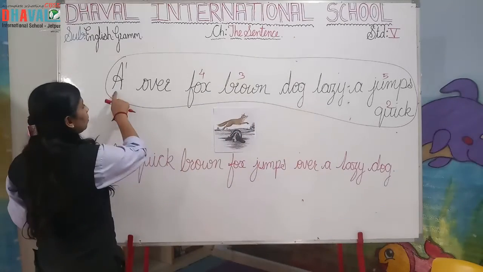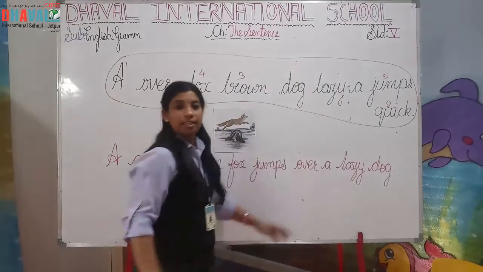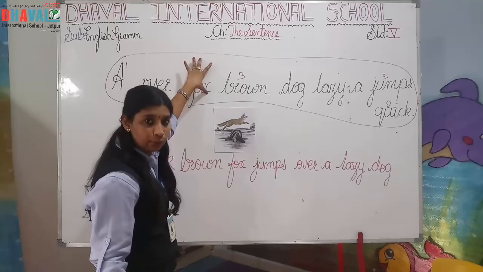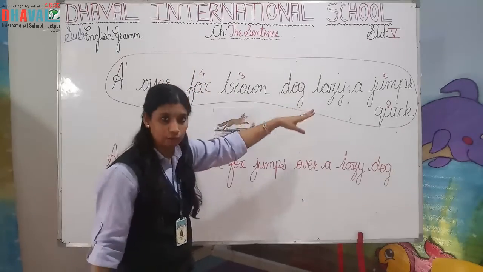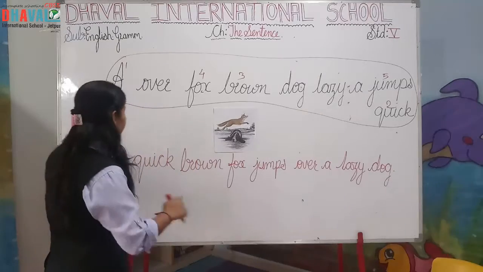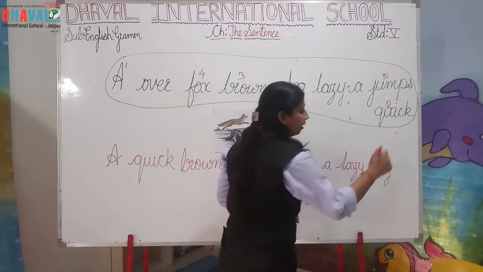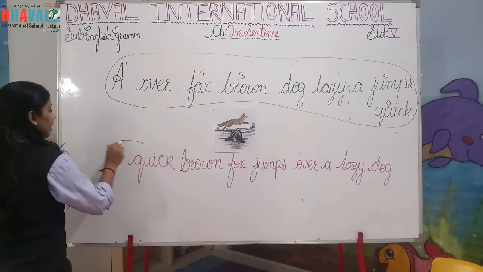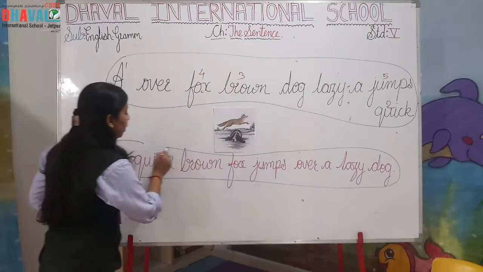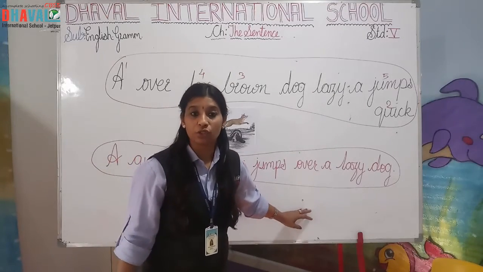The same sentence. 1, 2, 3, 4, 5, 6, 7, 8, 9. Nine words in this group. In this one sentence, there are nine words, but it is not properly arranged. Here also 1, 2, 3, 4, 5, 6, 7, 8, 9 words are together, but it is properly arranged.